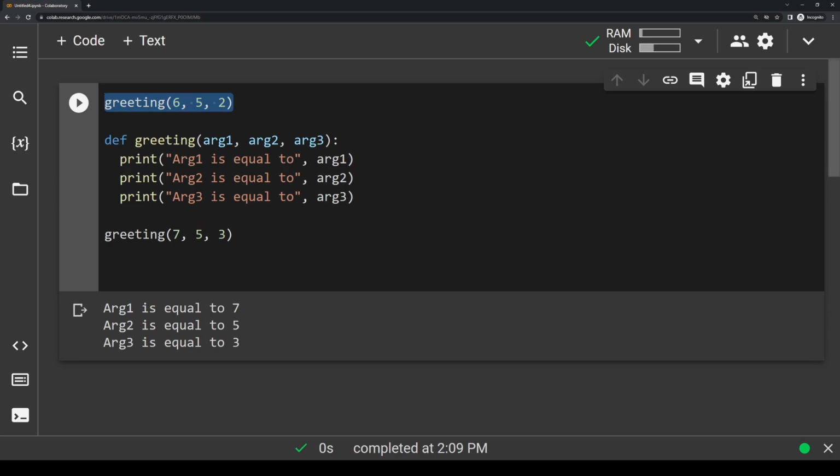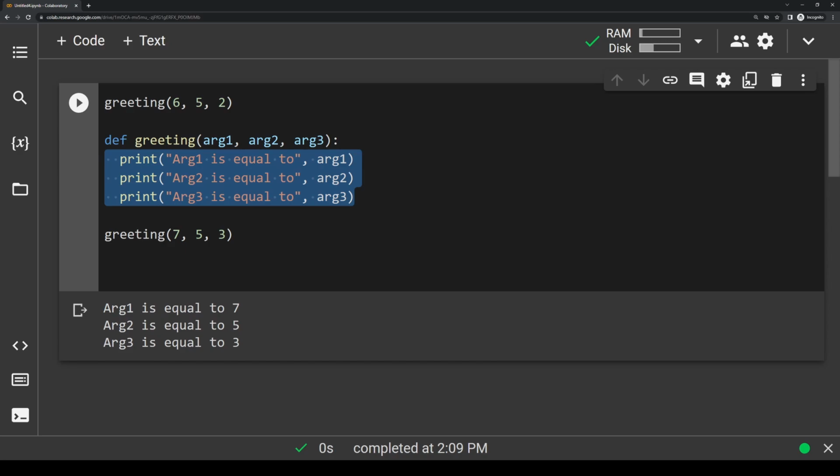So the last important thing that I want to go over with functions is return values. Right now in our function, all we're doing is basically writing a couple of different print statements. But what if we actually wanted to do some math or some other operations inside a function and then assign that to a variable somewhere else in our code? And that's where our return statement comes in.